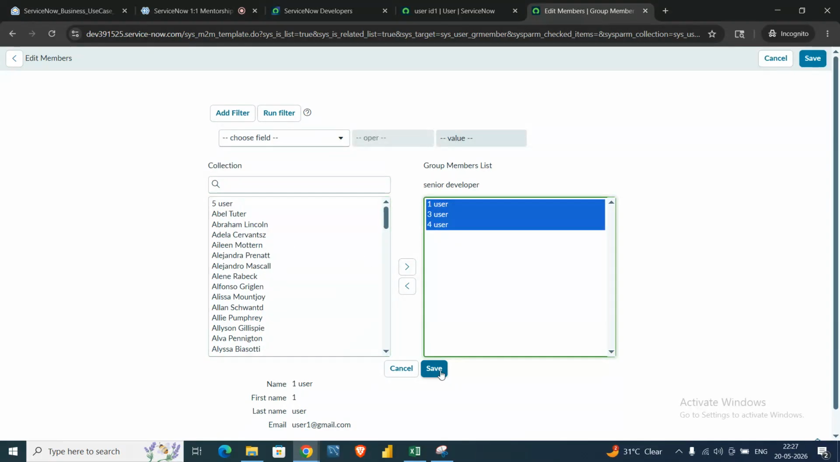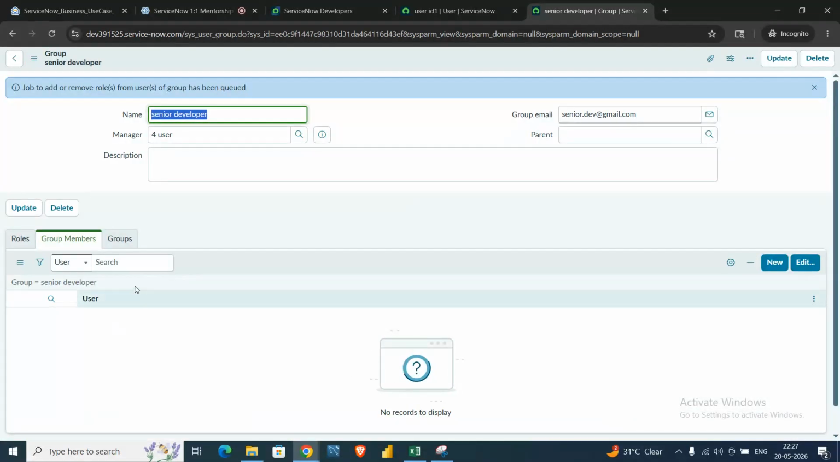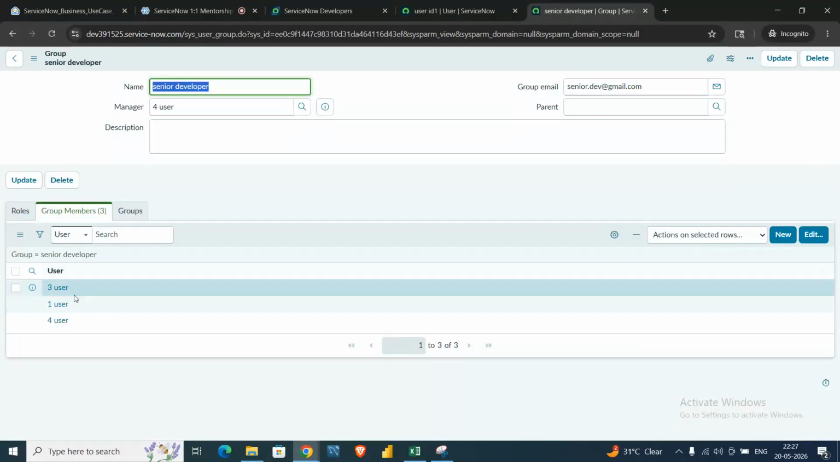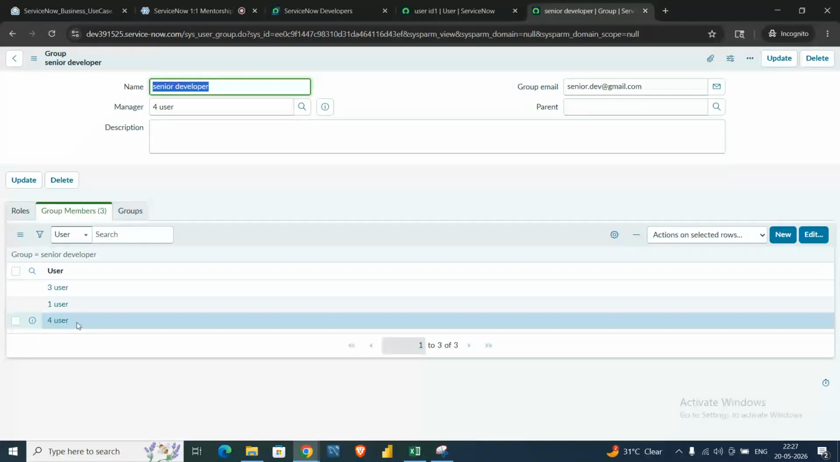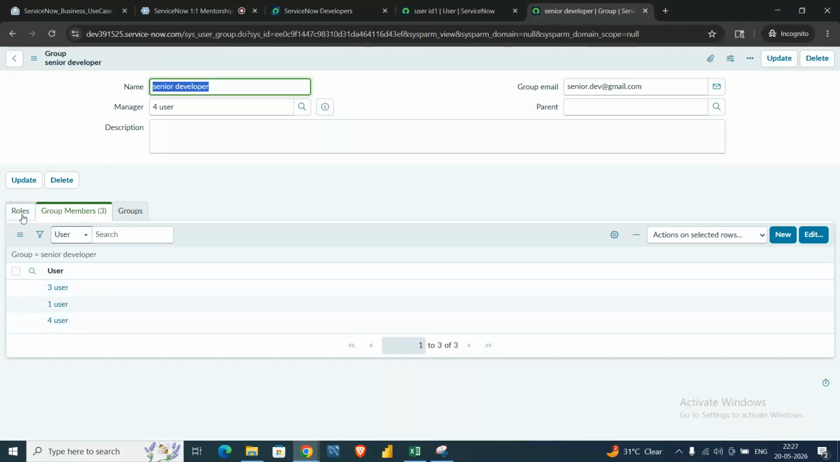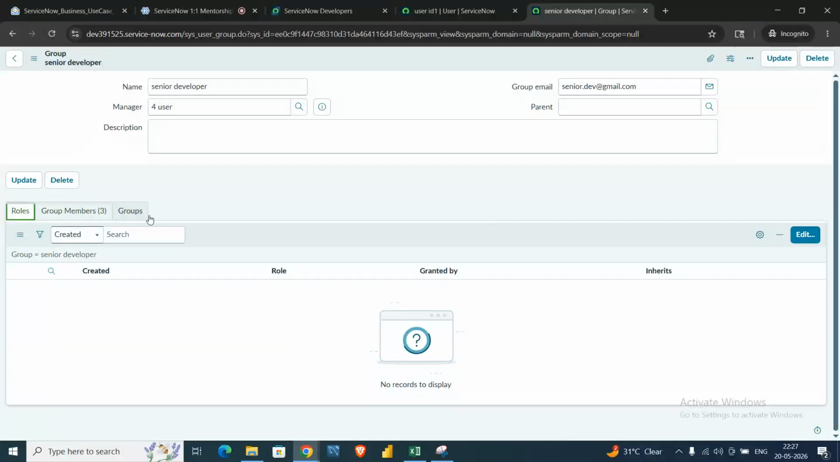Let me add these three to the senior developer group. As you can see, now three users are there in this group's members. Okay, let me tell you one more thing here: what the role tab is doing inside the group, and why the role tab is here.